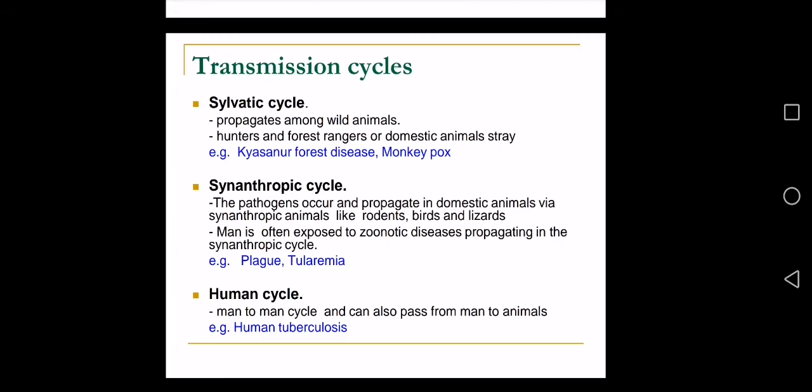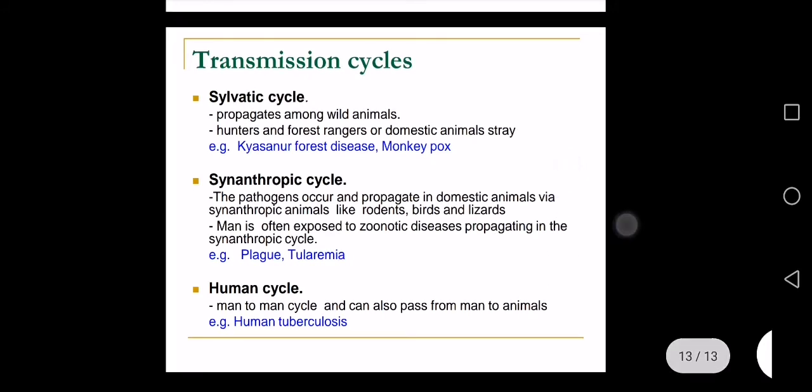So that's it for today, and I hope you got what we have studied. In the next lecture we will describe more about zoonotic diseases, and we will be studying some of the zoonotic diseases which are more common than others.